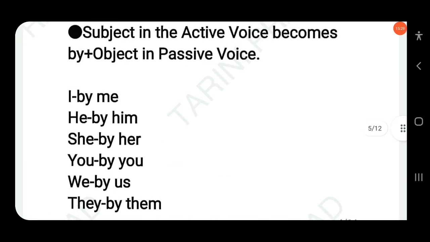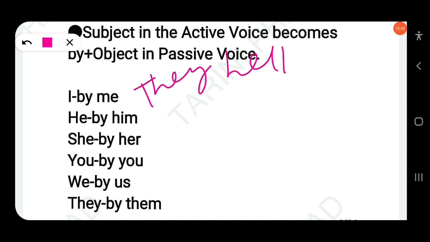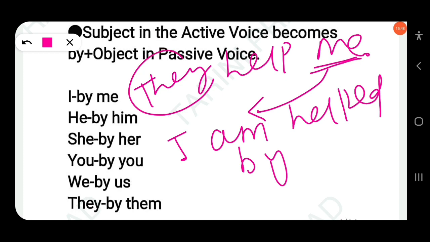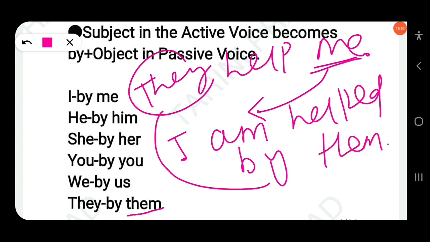So take an example here, subject in the active voice. They help me. So here the object me becomes the subject in the passive voice: I am helped by, yes, so they will become them. So here they becomes by them. Clear?